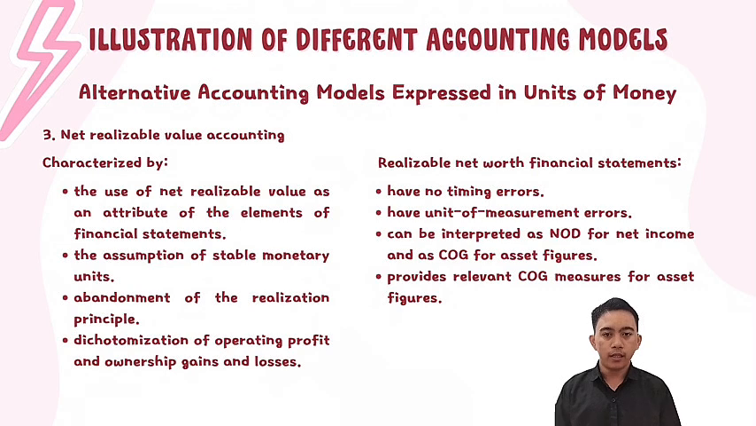Overall, these three models have different approaches and objectives. Historical cost accounting emphasizes stability and ease of understanding, but is less relevant in changing economic conditions. Replacement cost accounting tries to accommodate changes in asset value, but is still limited in its use. Meanwhile, the NRV model offers more relevant and up-to-date information, although it is more complex and challenging to implement.